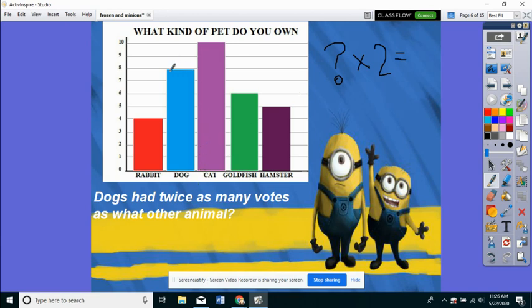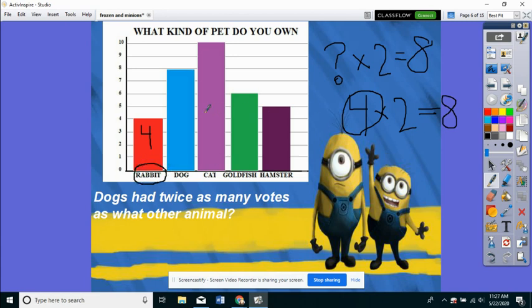So some type of pet doubled is the same thing as how many votes that dogs had. So dogs had 8 votes. So we have to figure out what doubled equals 8. 4. Because 4 plus 4, 4 times 2 equals 8. So what pet had 4 votes? Rabbits had 4 votes. So when it says dogs had twice as many votes as what other animal? It had twice as many votes as rabbit.